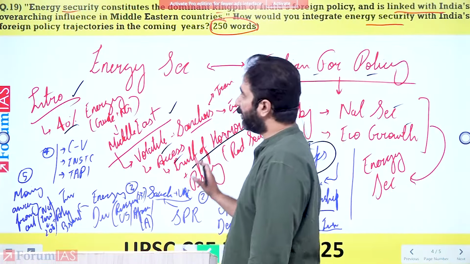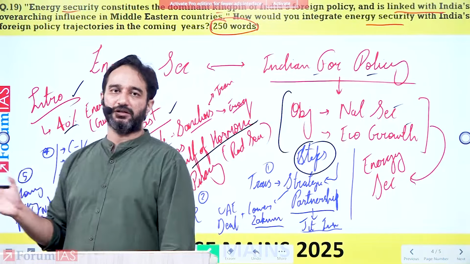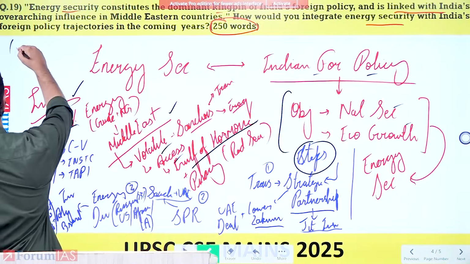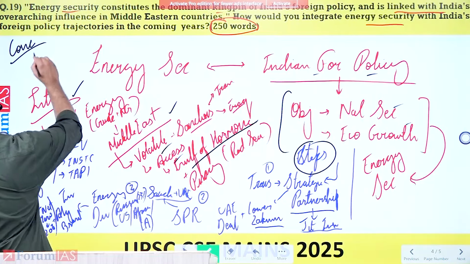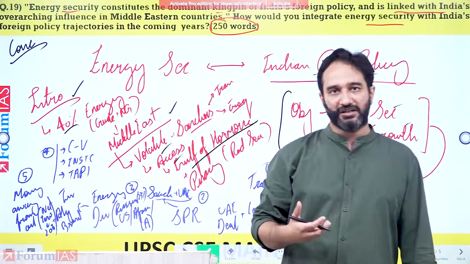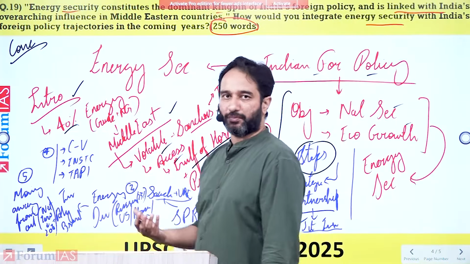And you end up highlighting a basic conclusion in all of this. So what are you going to write in a conclusion? Energy security is a primary factor that guides Indian foreign policy.